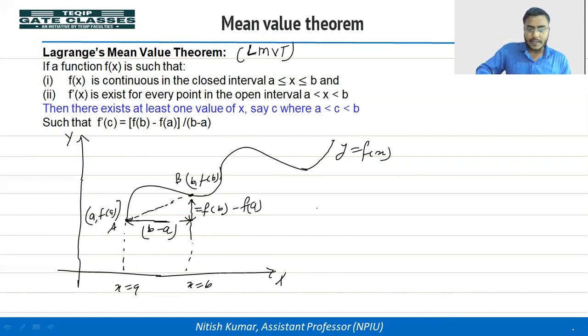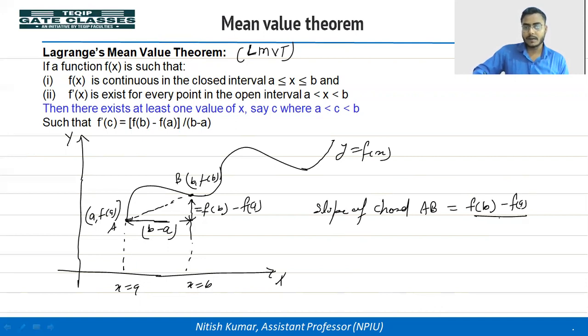And we can calculate here the slope of chord AB. Slope of chord AB, we can write here f of b minus f of a divided by b minus a. We can write or not? We can write. Okay.